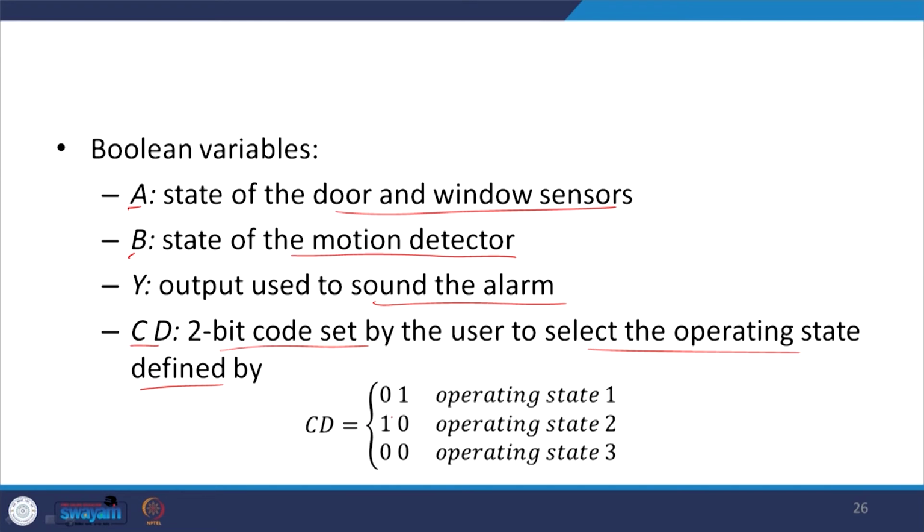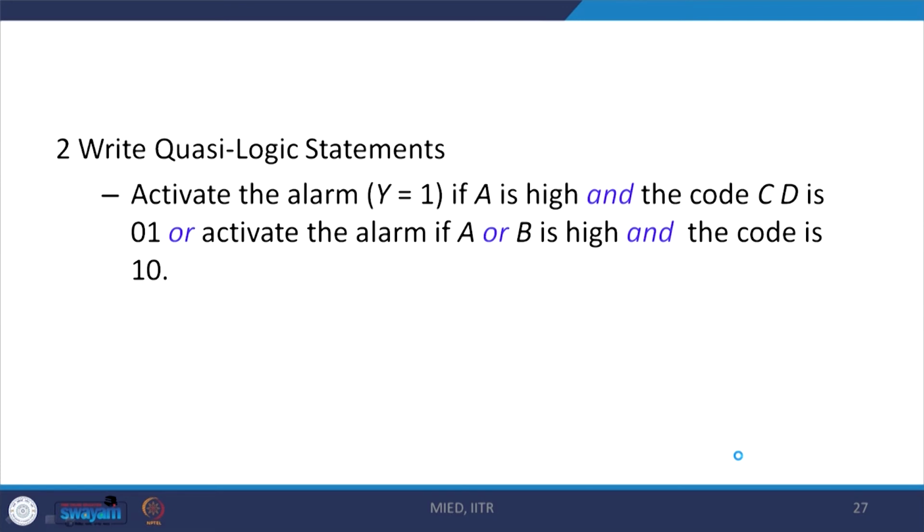So, suppose CD is 0 1: if user sets 0 1, then operating state is 1; if user sets 1 0, then operating state is 2; and if user sets 0 0, it means operating state 3. Operating state 1 is that the door and window sensor are activated. Operating state 2 is that apart from door and window sensor activated, the motion detector is also activated, and third is for the normal case. Now, what is our quasi logic statement?